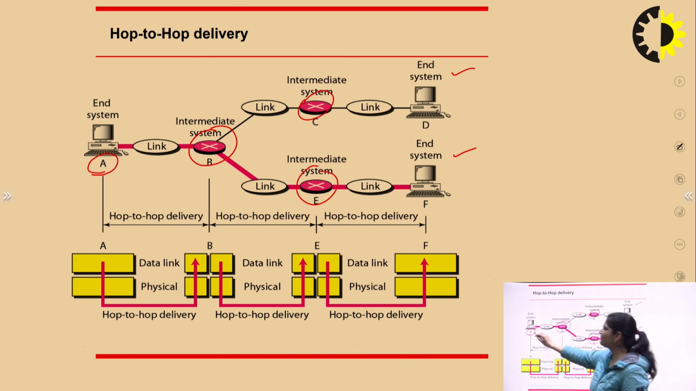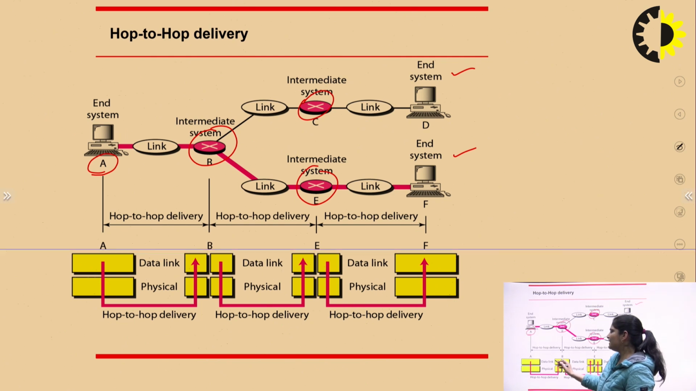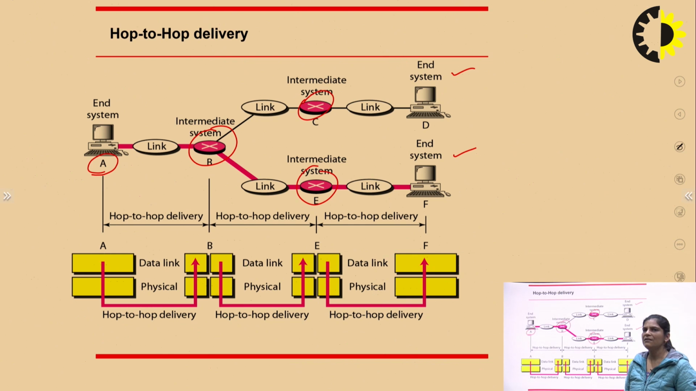If we are sending data from A to D, the intermediate nodes are B and C. Intermediate nodes means there is an interfacing in between the physical layer and data link layer if we are sending data from sender to receiver, node to node delivery. So this is the description of hop to hop delivery.